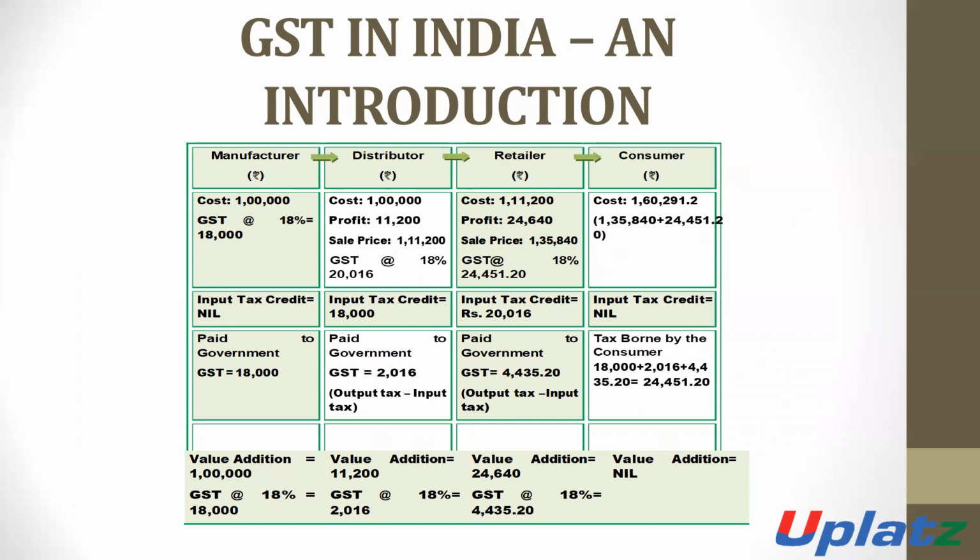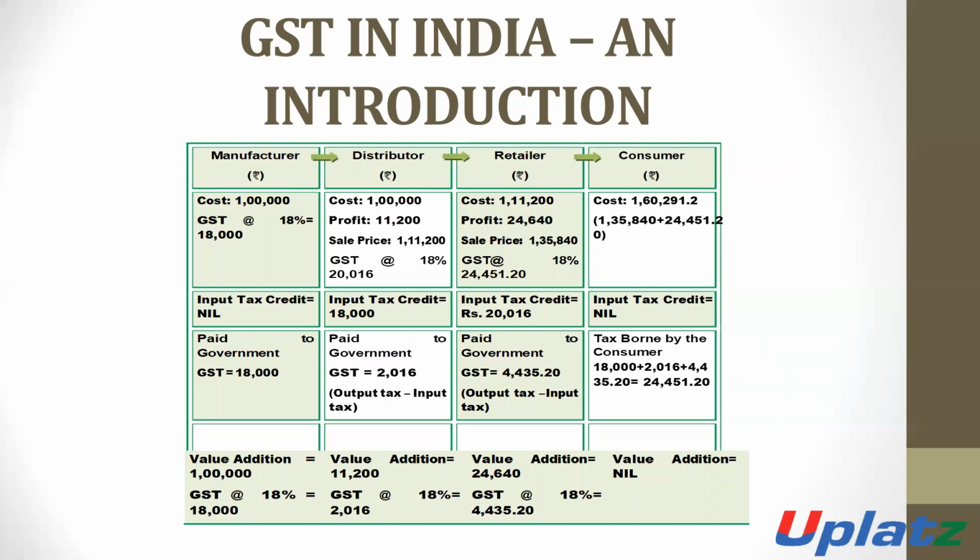The amount of GST which will be paid by the manufacturer to the government will be 18,000, and the ITC will be nil. In the case of the distributor, the cost of the product is 1 lakh and he will add the amount of profit.